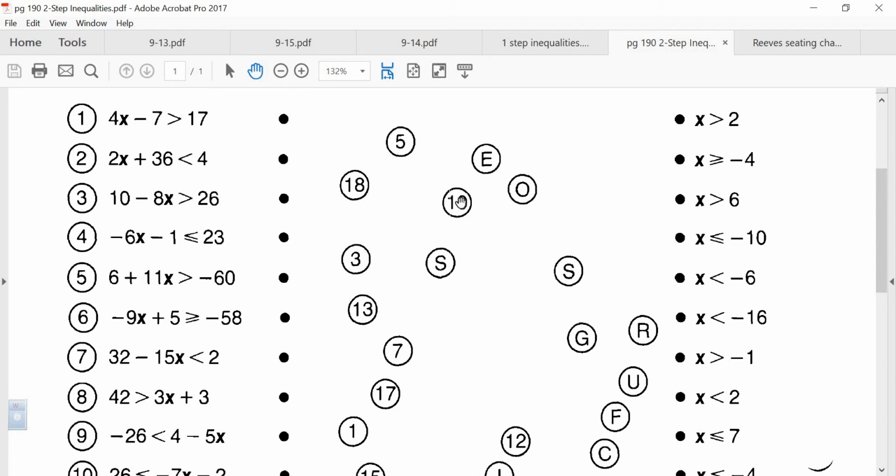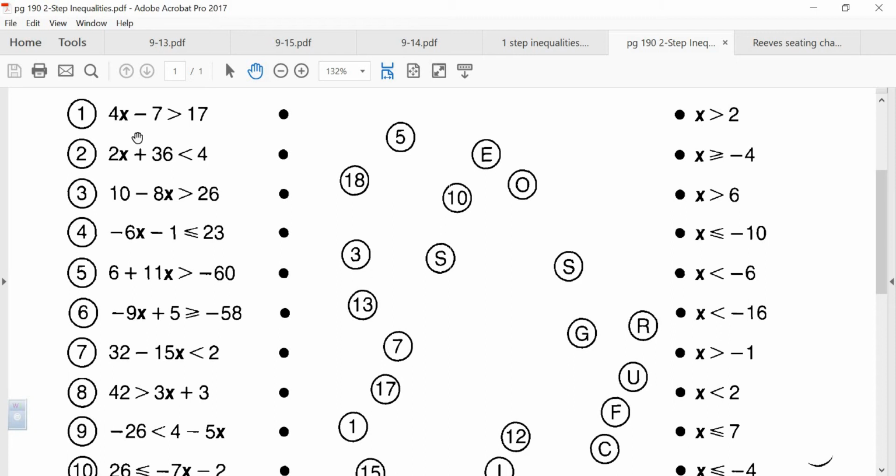In this video, we're going to be doing some extra practice solving two-step inequalities. Remember, solving an inequality is finding the values of the variable that make the inequality true. And we do that by using inverse operations to find out what the values of that variable are.